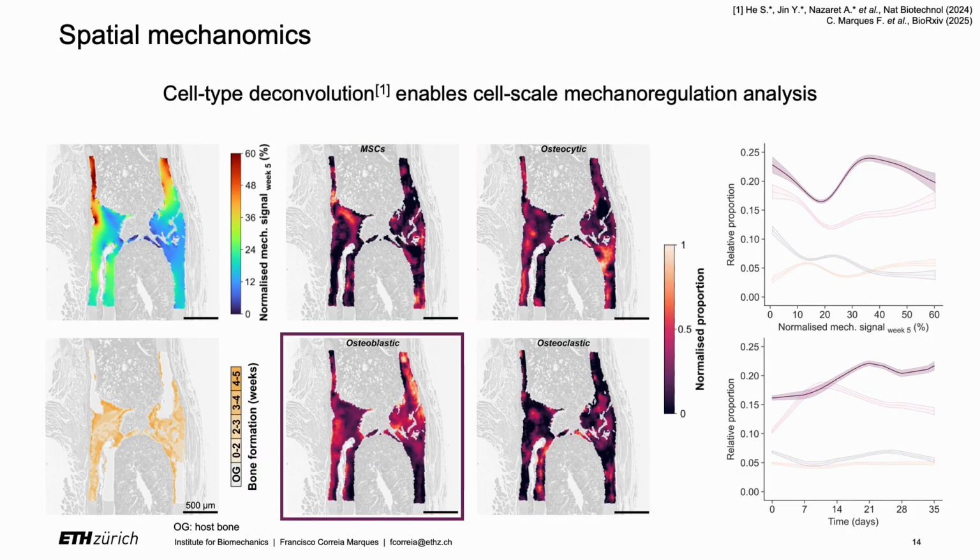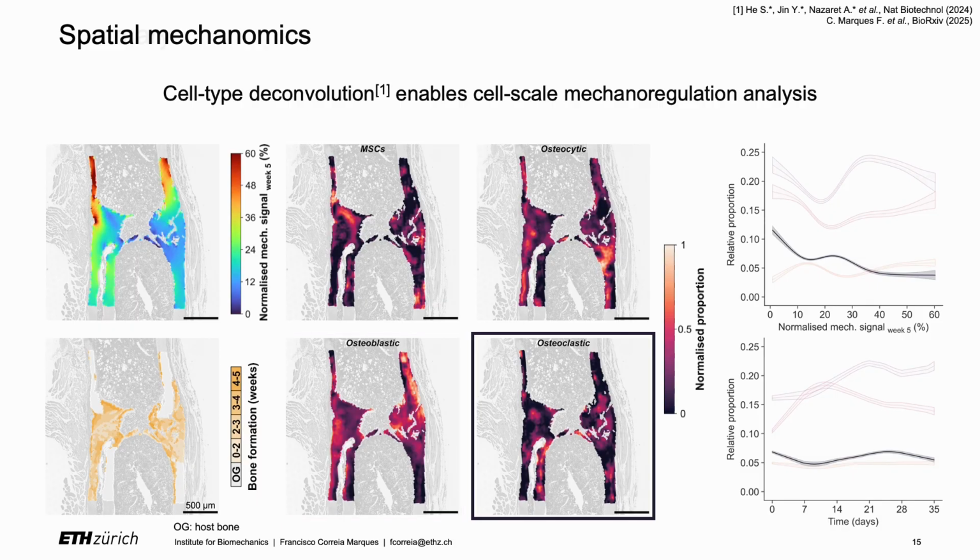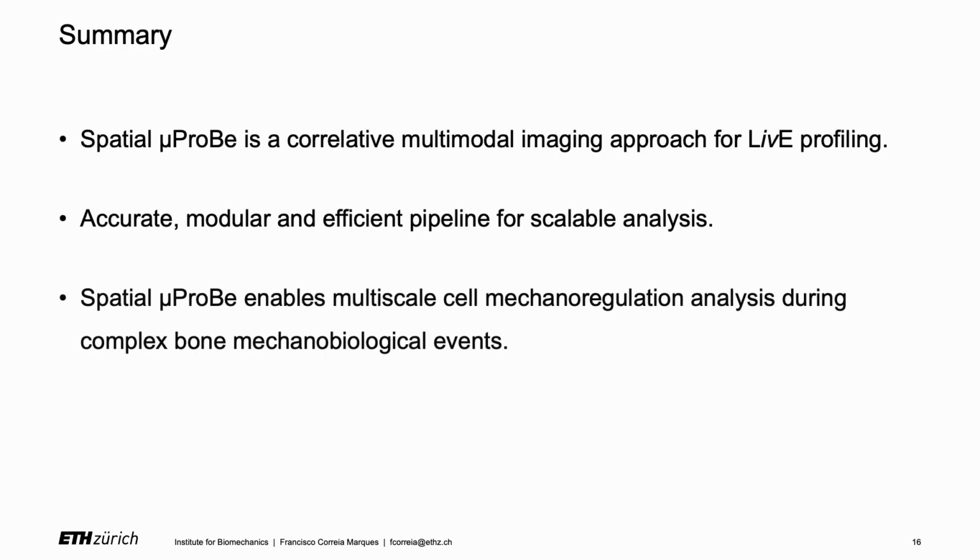Under loading, the proportion of osteoblasts consistently increases over time, with a stable participation of osteoclasts in the same period. Spatial microprobe allows integrating 2D and 3D imaging data to quantify the live profiles of cells involved during bone adaptation and regeneration, enabling a new understanding of mechanomolecular responses in bone biology.